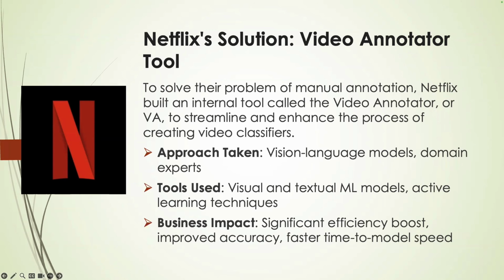so domain experts can still directly review and improve what the model is learning. The process begins with an expert searching for a scene type, for example, shots of buildings. The VA pulls up sample clips and the model begins training itself based on the feedback it receives from the expert. This approach has dramatically increased efficiency and accuracy.